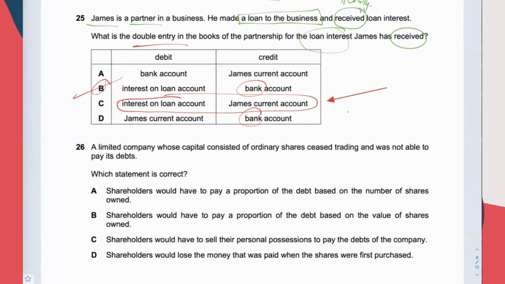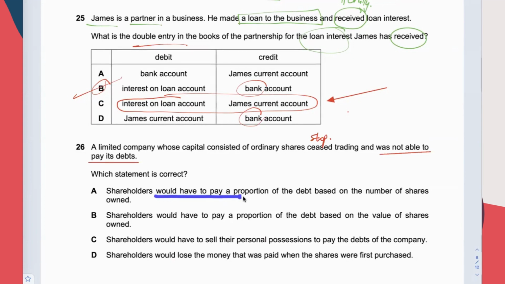Okay, next one, 26. Which statement is correct? A limited company whose capital consisted of all ordinary shares ceased trading. Ceased trading means stop running business and was not able to pay its debts. Which statement is correct? This is about limited liability. Limited liability is a benefit or advantage that belongs to the shareholder.